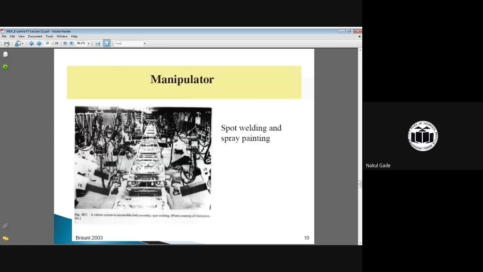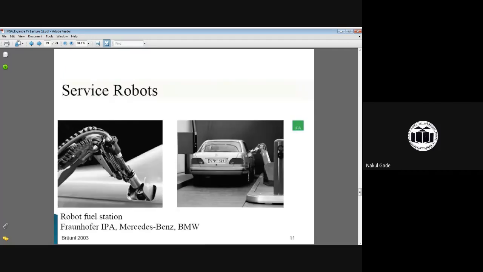Okay, and another part is the manipulator. What is a manipulator? Just like our hand is responsible to handle or tackle any situation, the manipulator is the hand of the robot. Then there is the sensing or service robot.